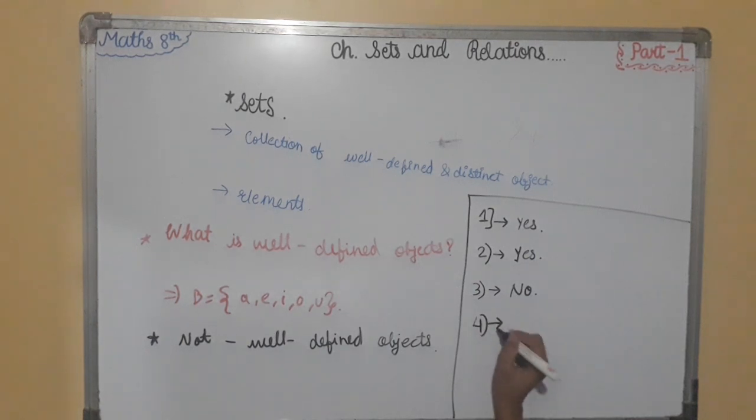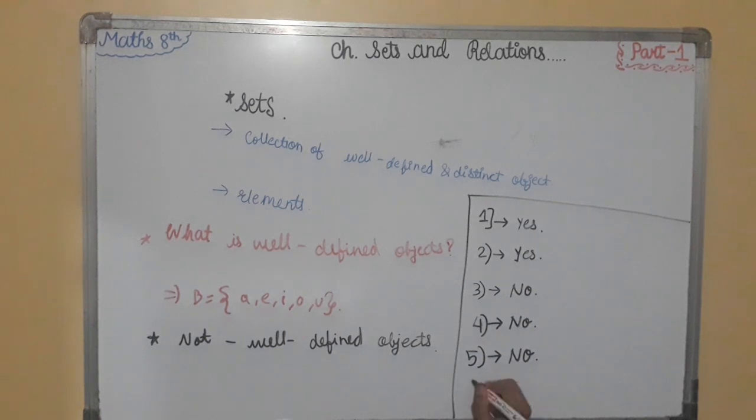Fourth is, all healthy persons of Hyderabad. So no, it is not a well defined set, because in Hyderabad some persons can be healthy but not all of them are healthy. Fifth is, all dishonest shopkeepers of twin cities. So no, this is not a well defined set, because some can be dishonest but every shopkeeper cannot be dishonest.